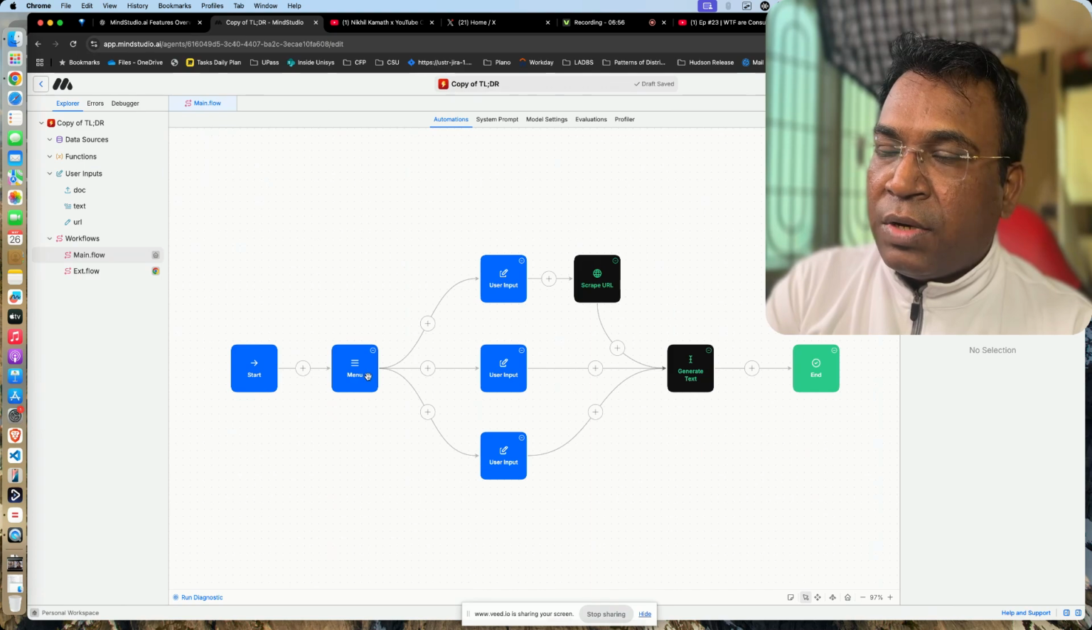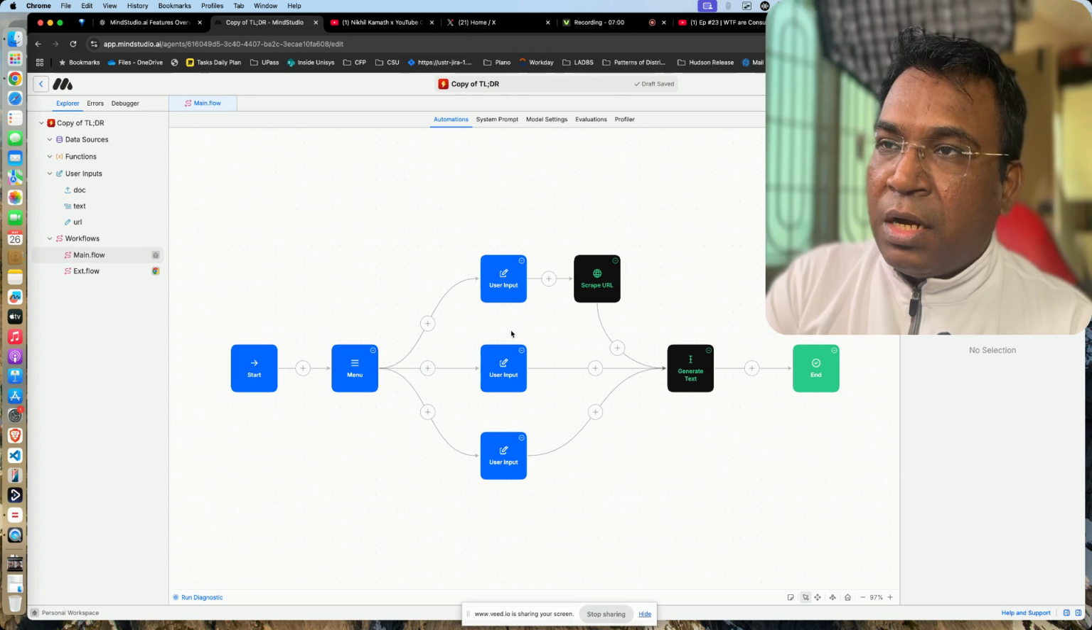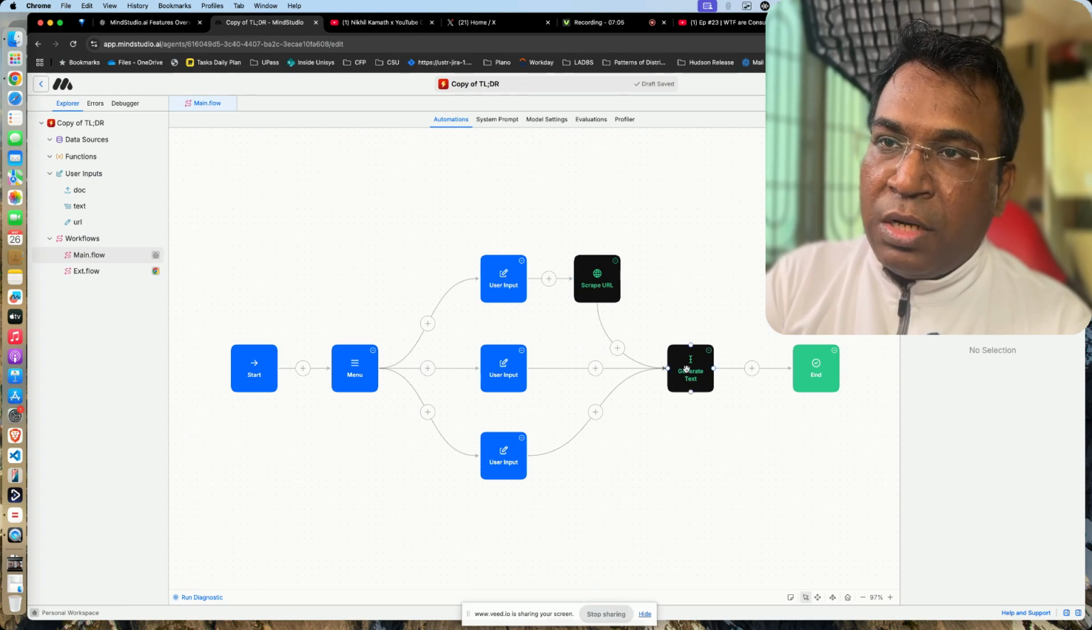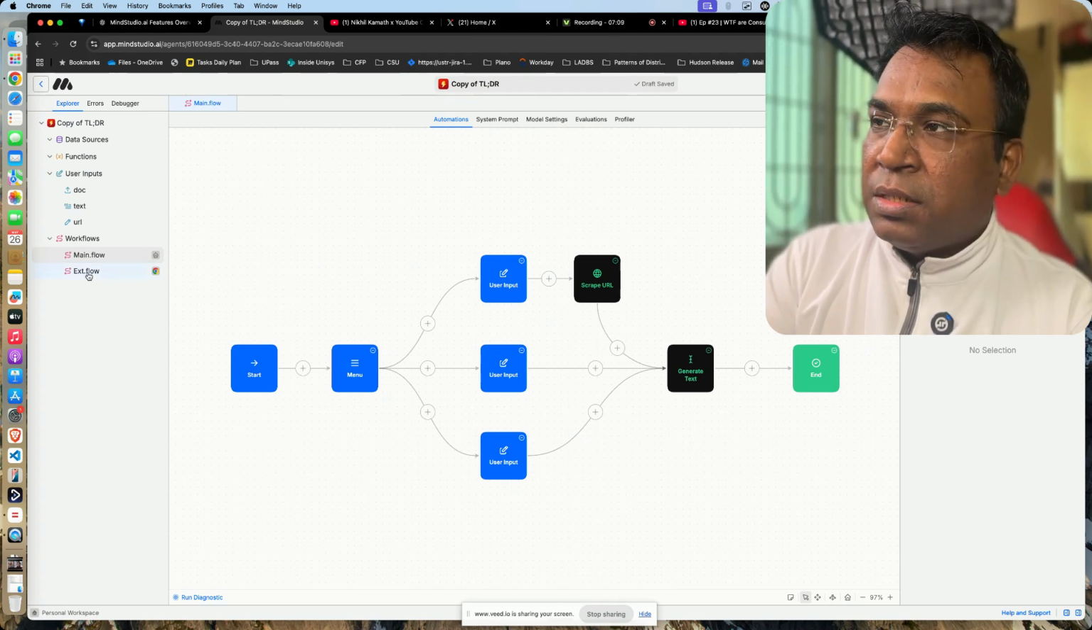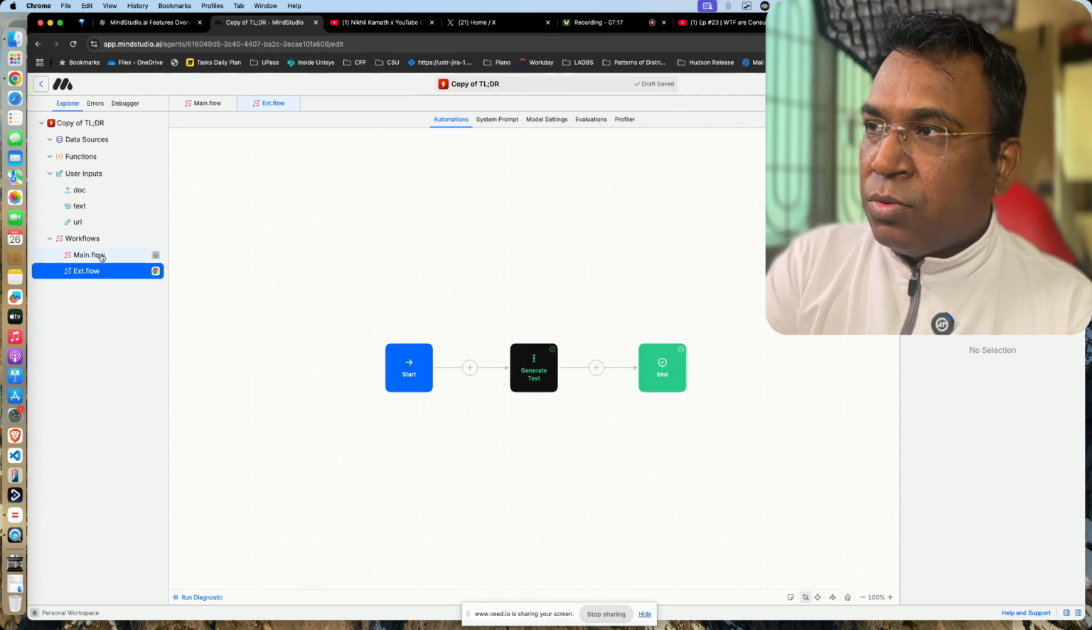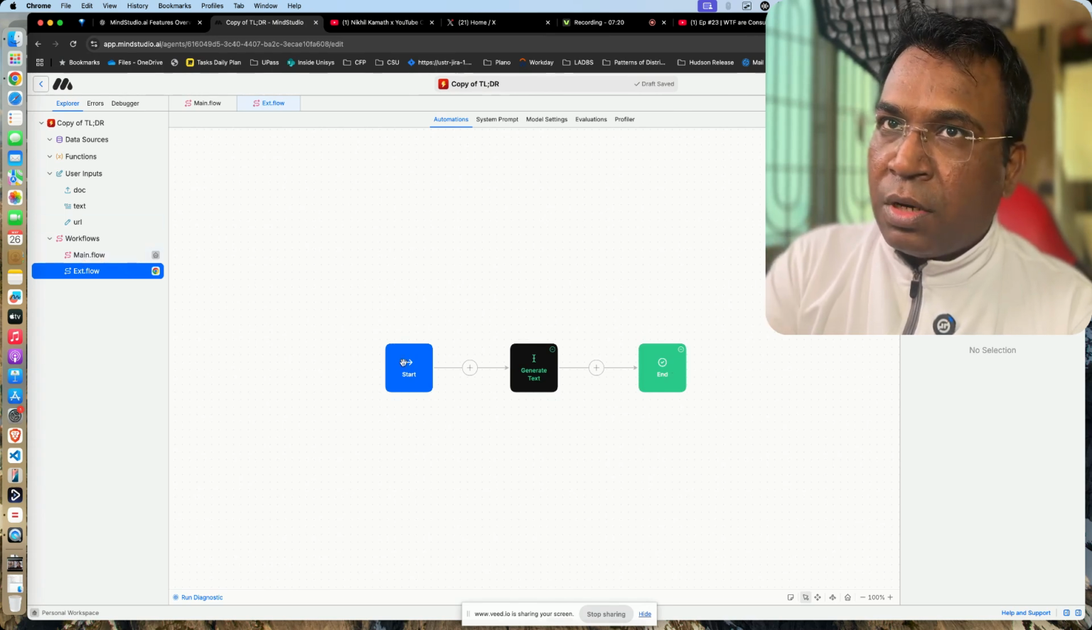Now it will start, it will take the menu, and then it will take the user inputs, whatever is really needed. And if the person has given a URL, then it will scrape the URL, generate the text, and then end. Simple. And the extension is also very simple and straightforward. If it is the extension part, start, generate text, and then end. So there are two things. One is the main flow, where you can run it here, or in the extension part, you can go ahead and do the extension related part.